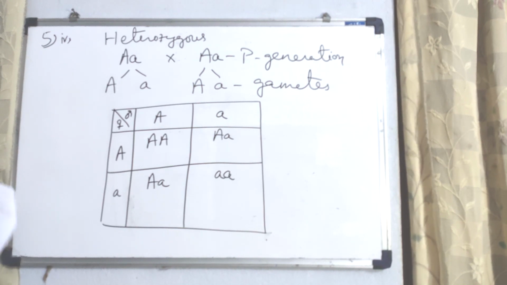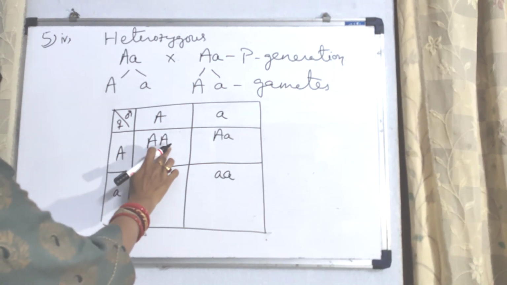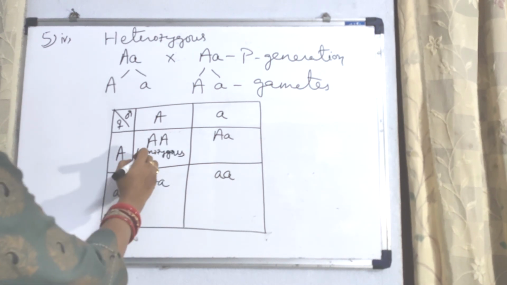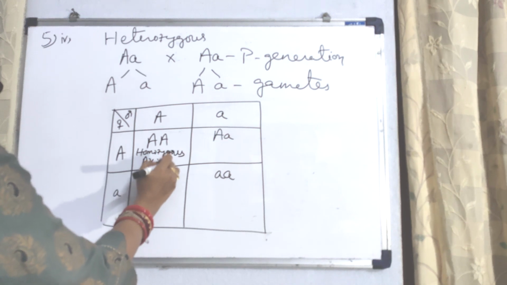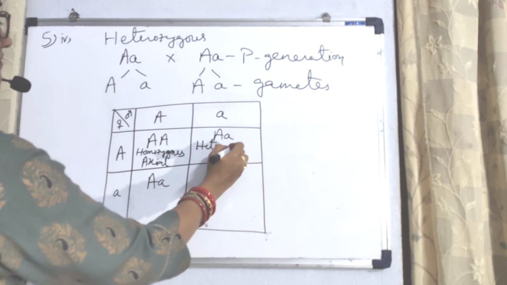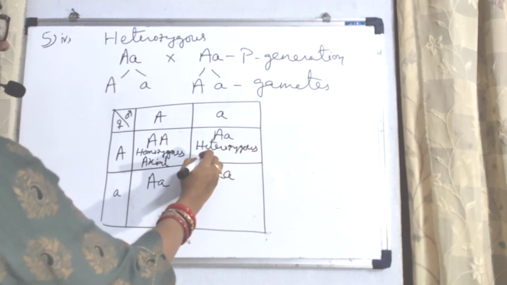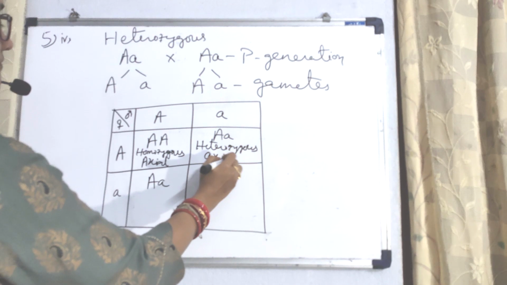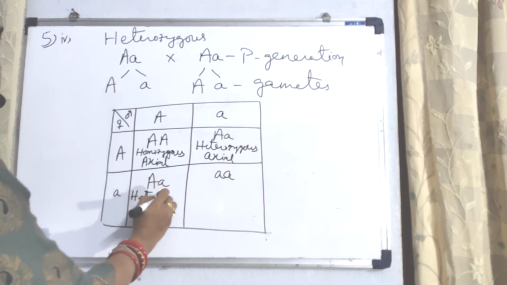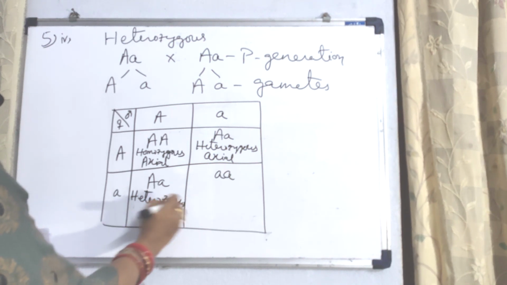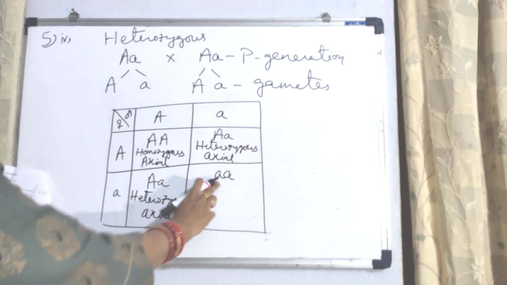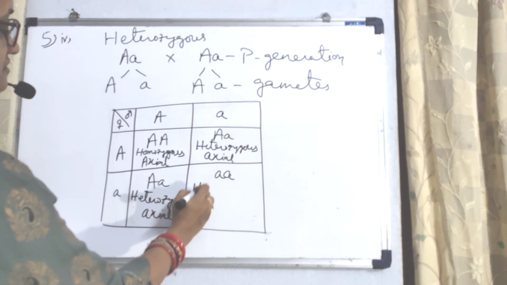So what are the offsprings found? Capital A, capital A. This is homozygous, axial. This is heterozygous, axial. This is also heterozygous, axial. And small a, small a, this is homozygous, terminal.